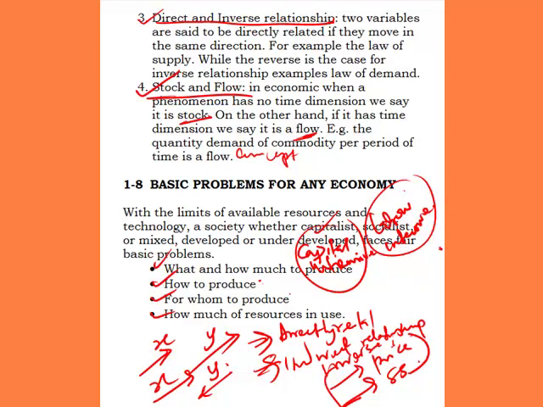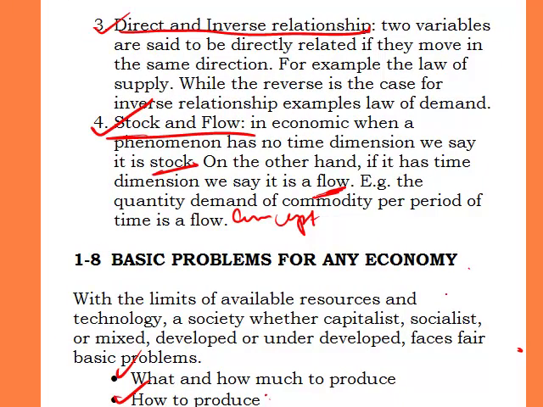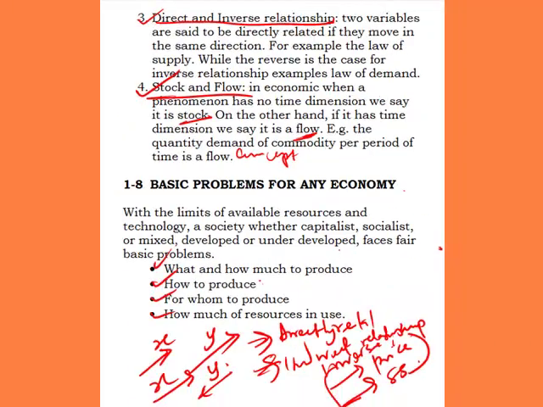The next one is for whom to produce. Do we need to produce for the rich or the poor? Or do we need to produce based on the amount of our need, or based on the amount of money we have on us? Now, if a country is adopting a capitalist economic system, like the United States of America, they produce for those people that have the ability to buy. If you have your money, you buy what you want, anywhere in that country.